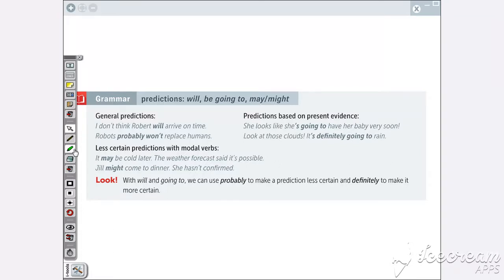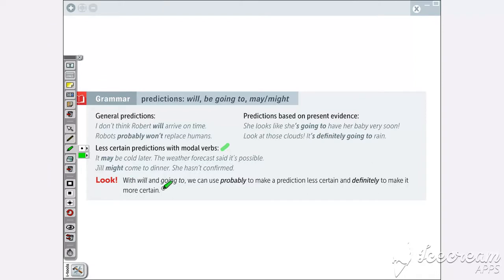Okay, in this case, you can see that we use these ones when we talk about less certain predictions. That may is going to happen or may is not going to happen. Don't forget that we can use will, and will has the negative form will not. But if you prefer, you can use the contraction form won't. You can say Robert won't arrive on time, okay? So if you understand this section, we can continue with the class.